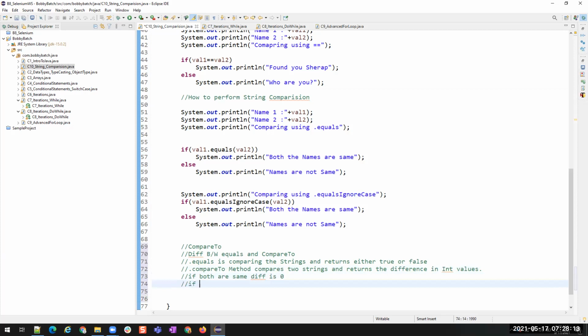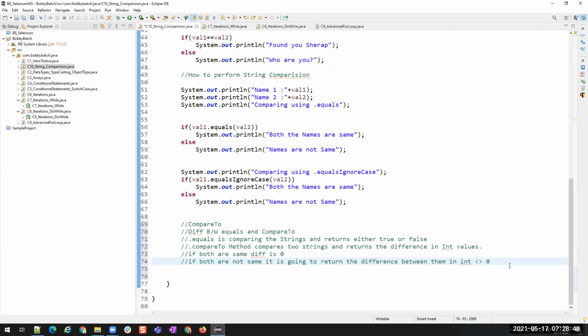If they are not same, it is going to return the difference between them as an integer, which is not equal to 0. If it is 0, then both are equal. And if both are not equal, then you will get either a positive integer value or a negative integer value. Why this positive integer or negative integer?